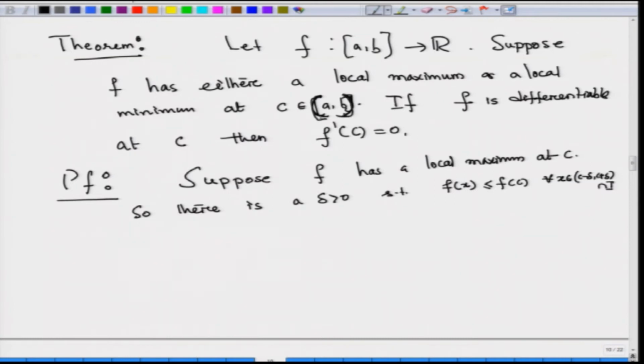Because when I am talking about differentiability, I will need some space of C minus h to C plus h.